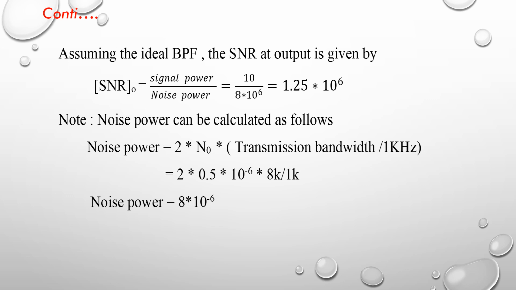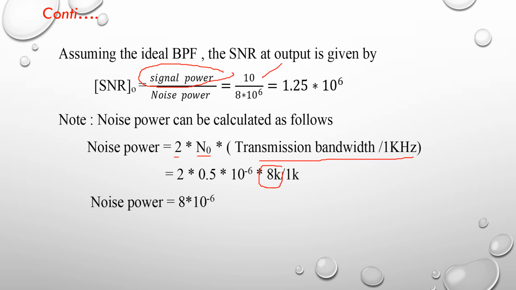The SNR output is equal to signal power divided by noise power. We know that signal power is equal to 10. Now we have to find out the noise power. The noise power can be calculated as follows. The noise power is equal to 2 into N0 into transmission bandwidth per 1 kilohertz. The N0 is equal to 0.5 into 10 to the power minus 6, and the transmission bandwidth is equal to 8K divided by 1K. Calculate this.